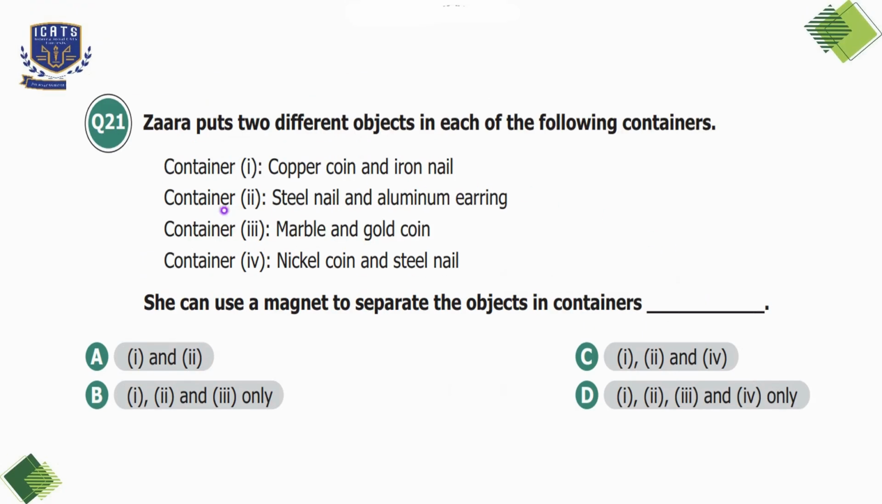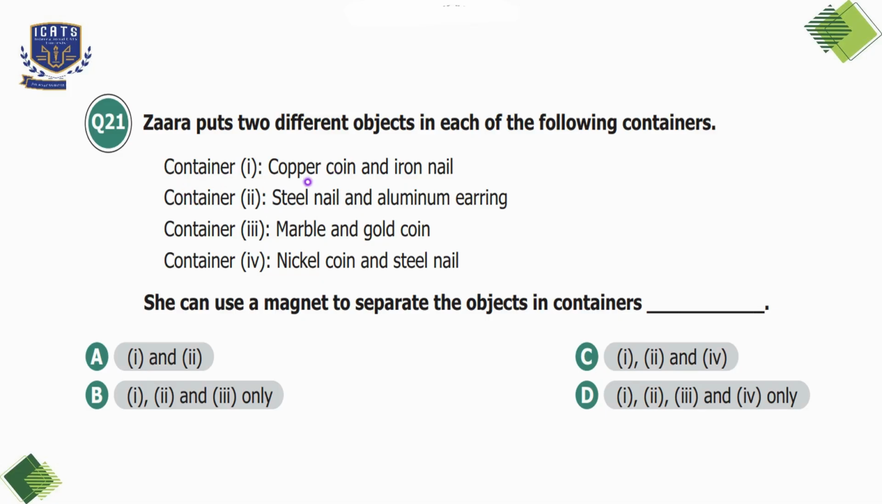Question number 21. Zara puts two different objects in each of the following containers. Container 1, copper coin and iron nail. Container 2, steel nail and aluminium earring. Container 3, marble and gold coin. Container 4, nickel coin and steel nail. She can use a magnet to separate the objects in containers dash. So 4 options are given to us.